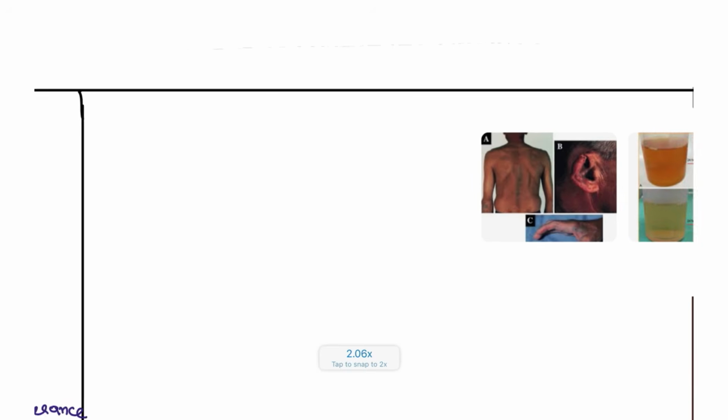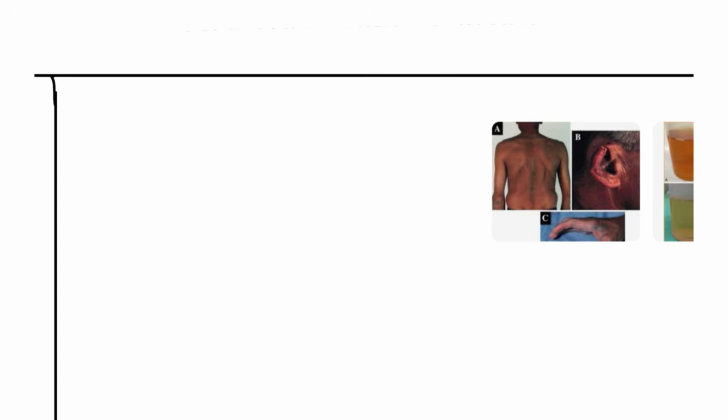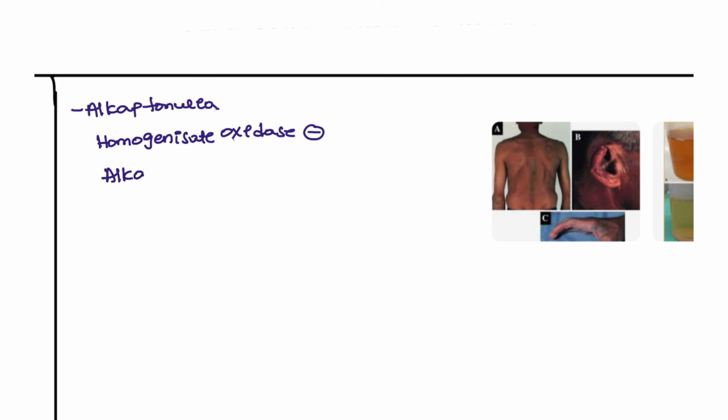Next, let's move on to the conditions of the amino acids. The first one we are going to discuss is alkaptonuria. Alkaptonuria is deficiency of homogentisate oxidase. How do they present? Deficiency of homogentisic acid oxidase causes accumulation of alkapton, which presents as ochronosis.